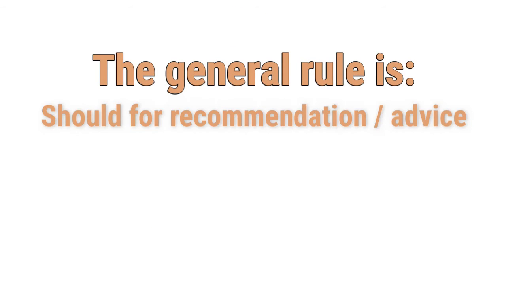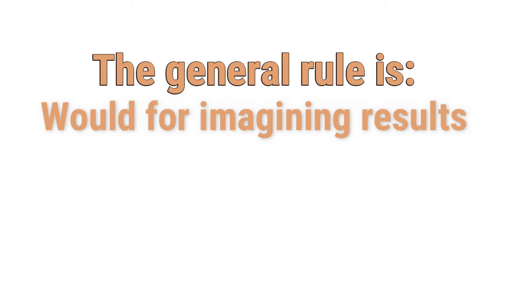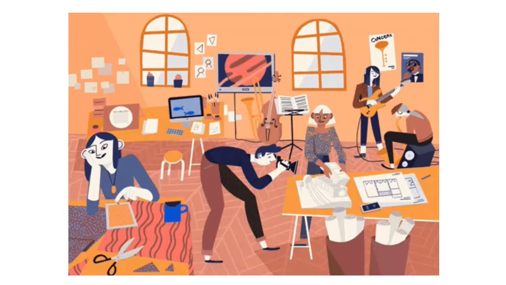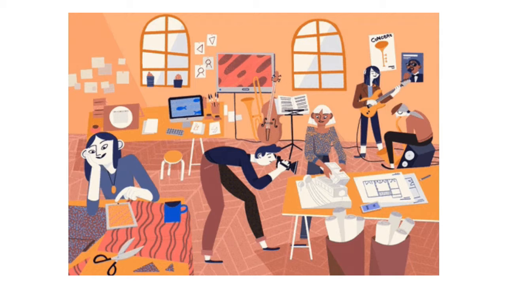The general rule is should for recommendation or advice, could for possibilities, and would for imagining results. The same general rules apply when using should have, could have, and would have for imaginary past situations.